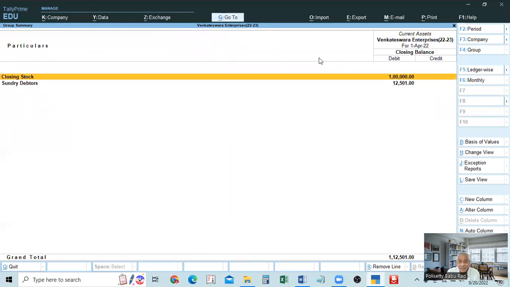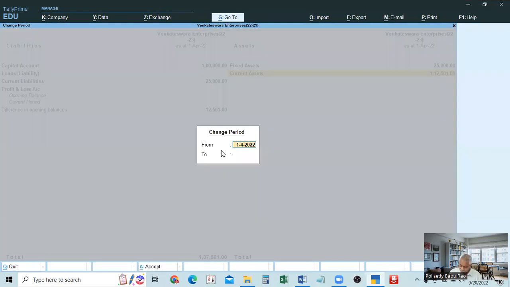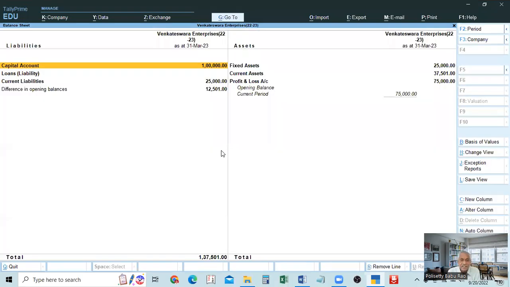Because here also, see, the balance sheet is here. The balance sheet is for 1st April 22. That is why here also, Alt F2, you give the period 1st April 22 to 31st March 23. See here, if you give 1st April 22, then if you give 31st March, you need not give the year, because there is no 31st March in 22, it is already gone. 1st April we are taking, so the next 31st March is only in 23.